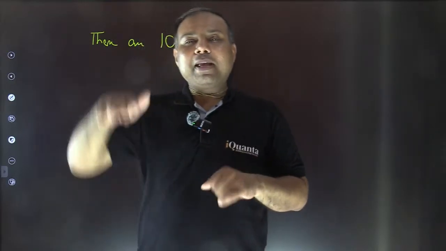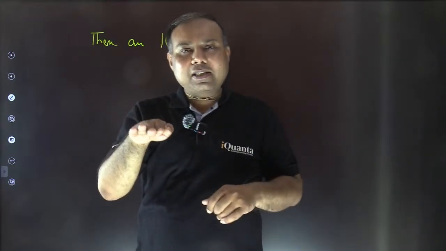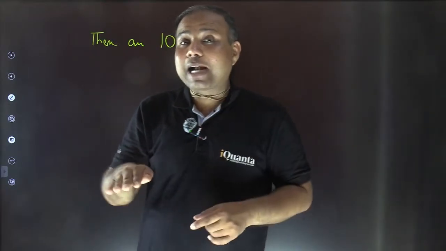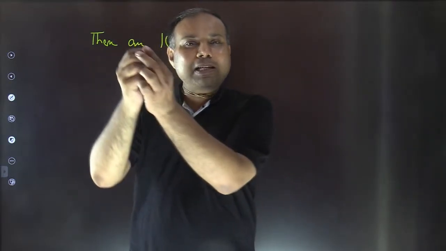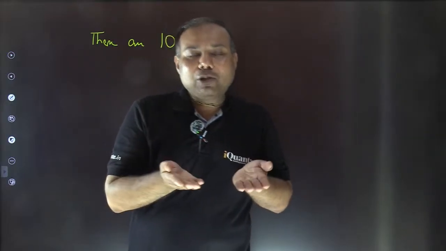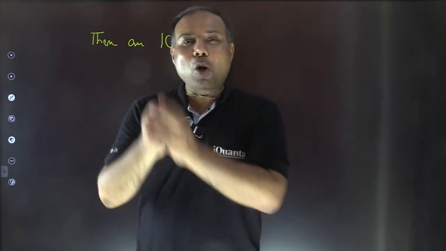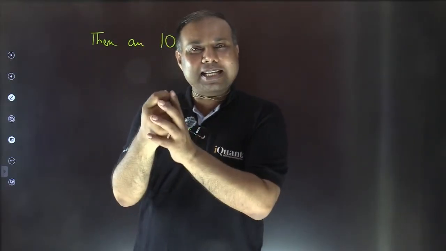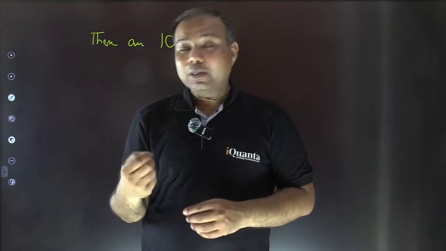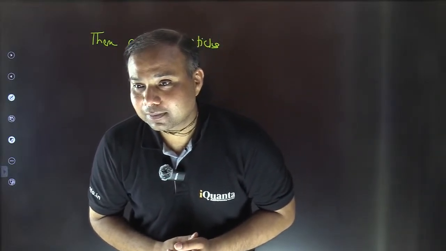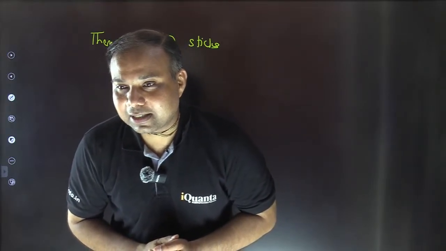ठीक है? Now tell me, if I decrease the length of C, so the length of B and length of A must increase? Yes or no? Yes. But I know that C cannot go less than any of A or B. So the moment I'm decreasing the value of C, the values of A and B are increasing. Yes or no? Yes. So what is the lowest extent to which C can be shortened? C को कितना कम कर पाएंगे? Please think and answer. Yes, excellent. Yes, exactly, Chintan. That's true.